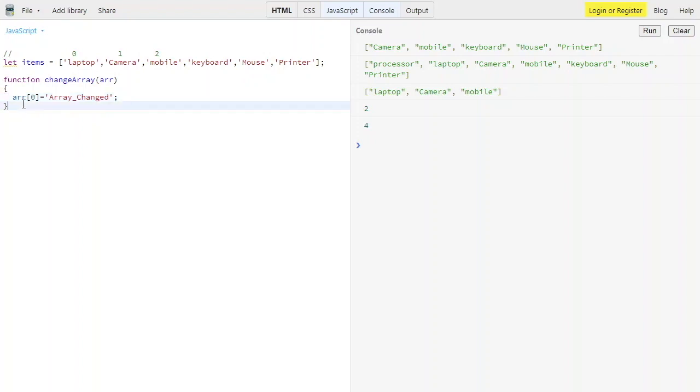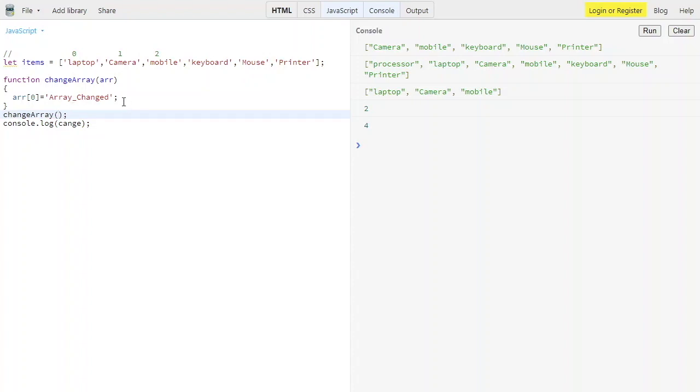Then we try running this with console.log. Let me call this function changeArray.